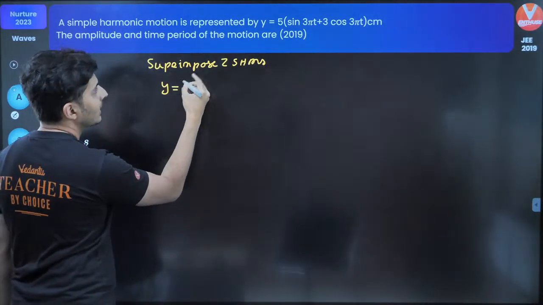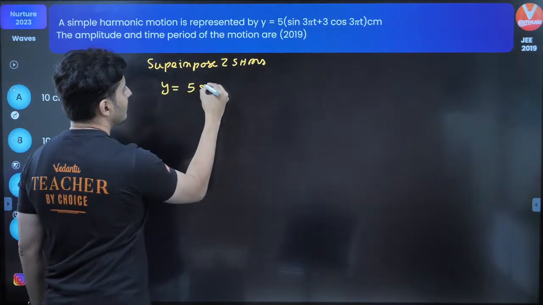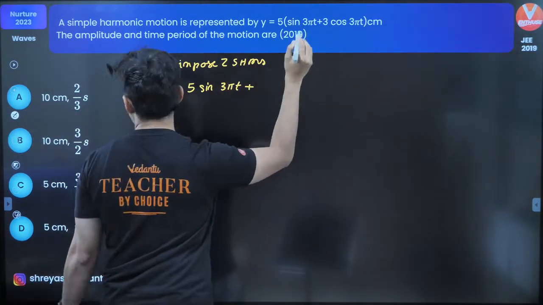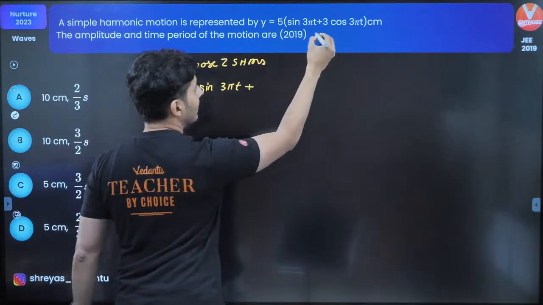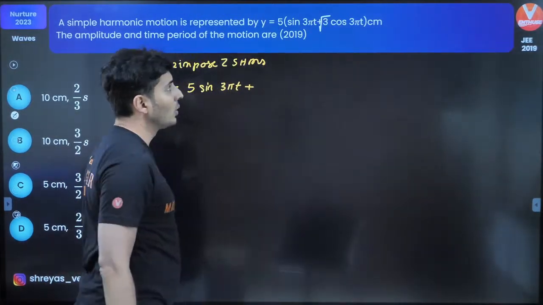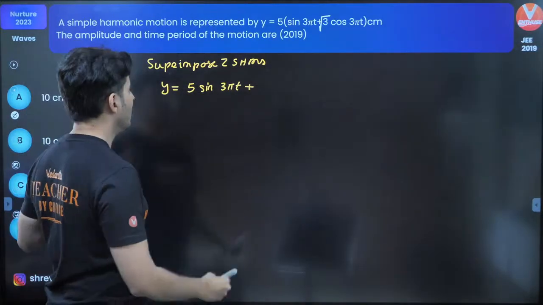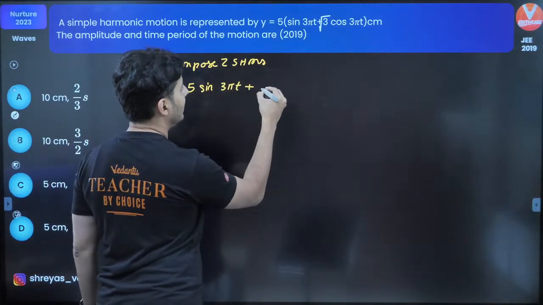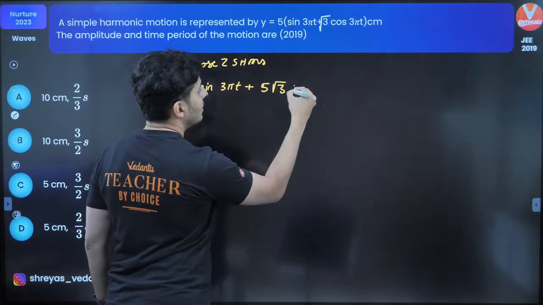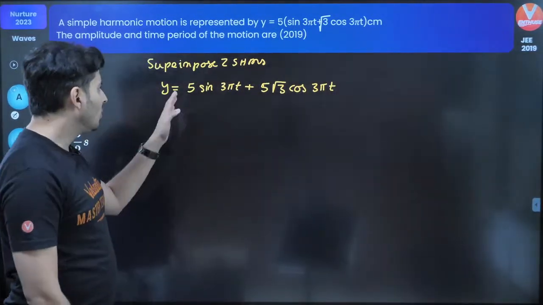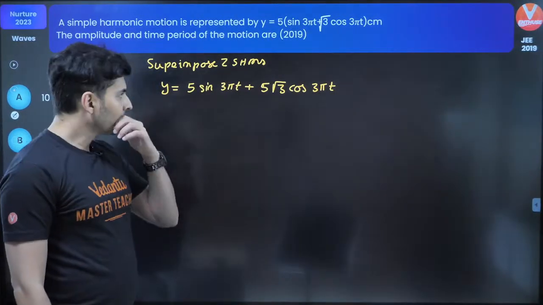When you superimpose two SHMs, let's see what happens. So y will be 5 sin 3 pi t, and oh my bad, this is not supposed to be 3, guys. This is supposed to be root 3. This is a printing mistake, ignore that. So this will be 5 sin 3 pi t plus 5 root 3 cos 3 pi t. Now how do I add these two SHMs?